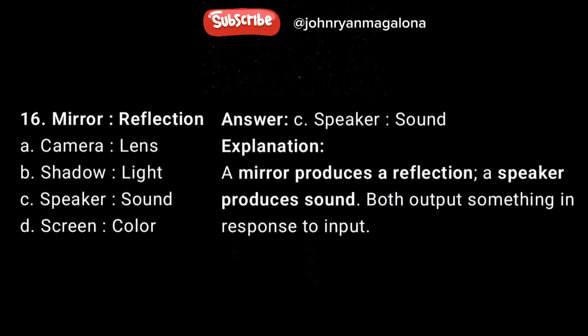16. Mirror, reflection. A, camera, lens. B, shadow, light. C, speaker, sound. D, screen, color. Answer C, speaker, sound. Explanation: a mirror produces a reflection, a speaker produces sound. Both output something in response to input.